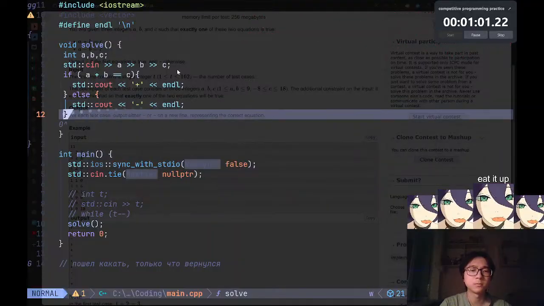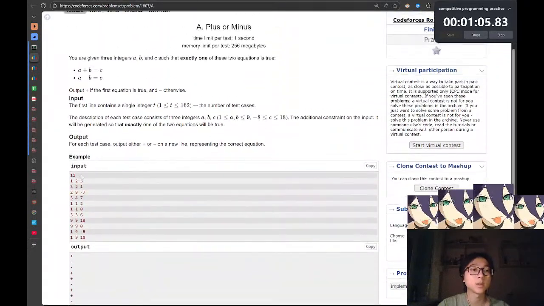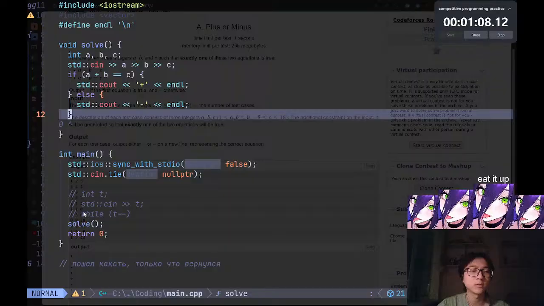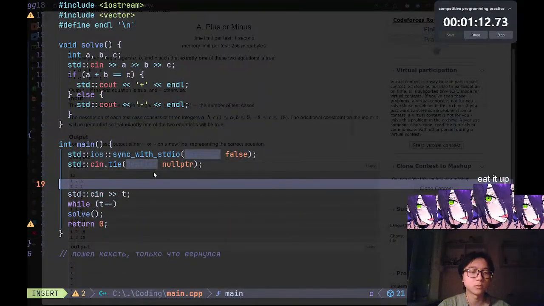Yeah, this is the most basic problem in the history of mankind. Oh, they have test cases? Oh, they have test cases. That's cool. I thought these problems didn't have test cases, so oops.